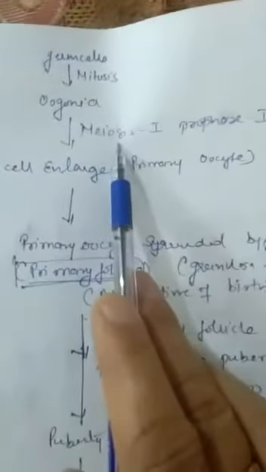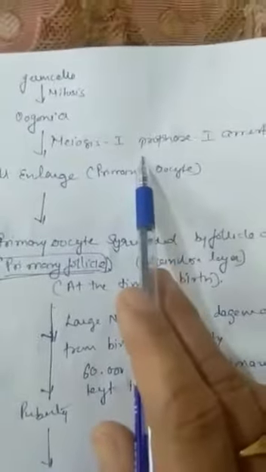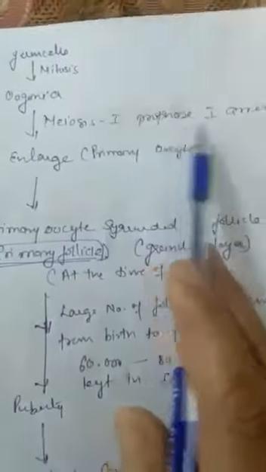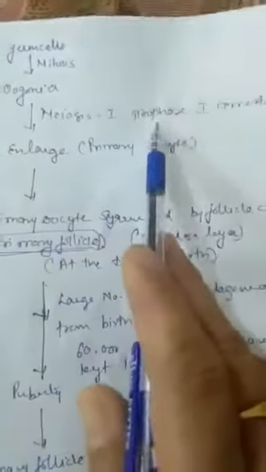Now in the fetal ovary, this process is going on, and these oogonia will start their meiosis division, and this meiosis will arrest in prophase 1. You are to recall your process of meiosis, that the first stage of meiosis 1 is prophase 1. So oogonia will start meiosis 1 and it will be arrested in prophase 1.